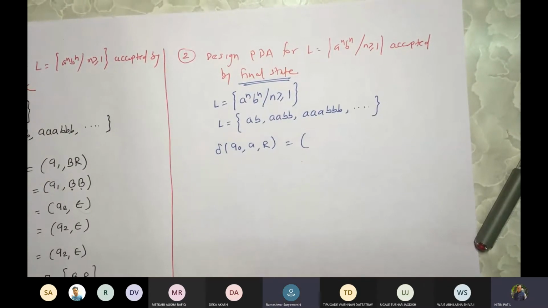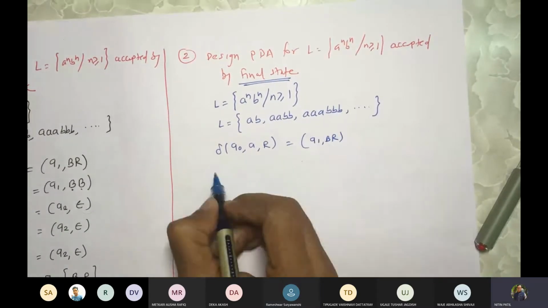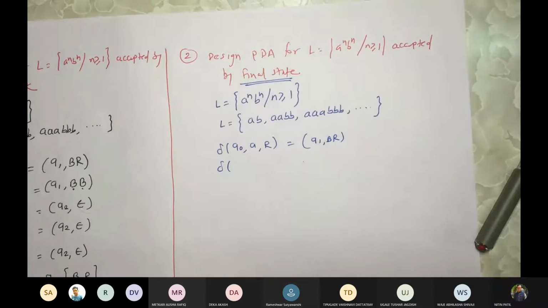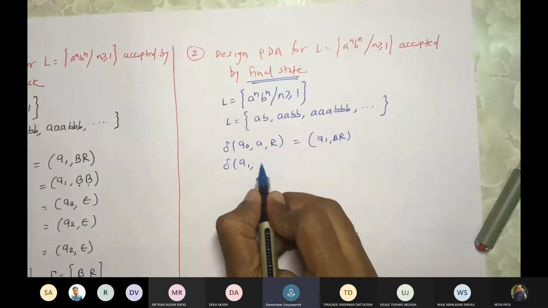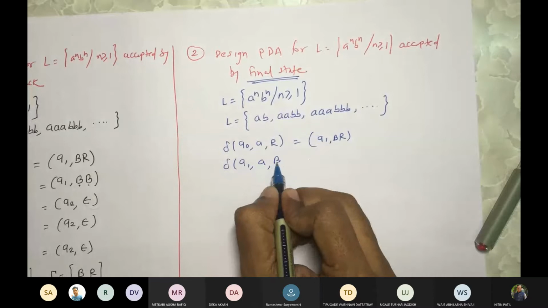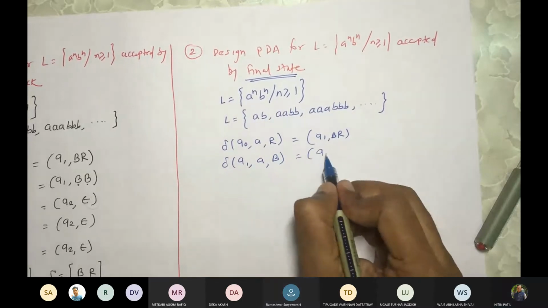For each occurrence of A, we are going to put blue. Q1 BR. Q1 BR. Very good. Now what would be next? Delta of Q1 AR, Q1 AB. Very good. We get Q1 BB.